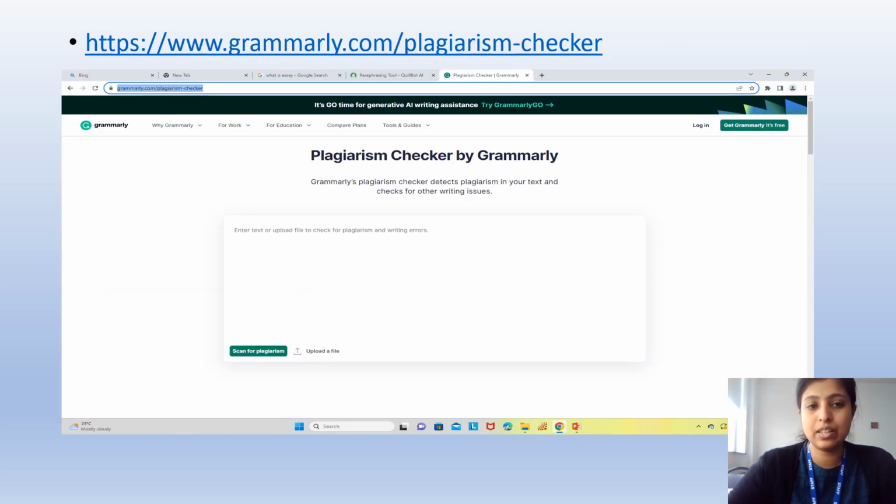Okay, this is another website called Grammarly Plagiarism Checker. Here you can copy and paste. After copying and pasting, you have to click here on this green button, that is scan for plagiarism. When you click on that, this website will help you find out if there are any similarities in your content or not. If similarities are there, it will pop up like plagiarism found, significant plagiarism found. You have to rephrase the paragraph.